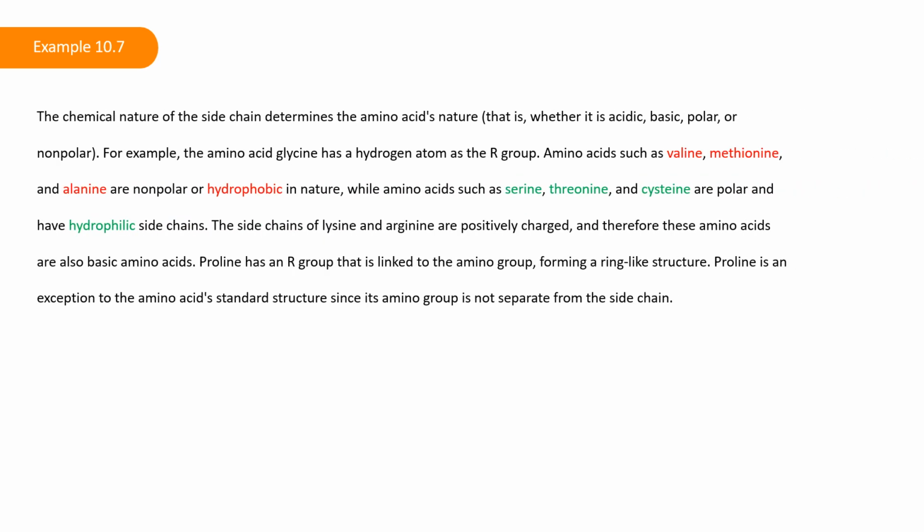The chemical nature of the side chain determines the amino acid's nature, that is, whether it is acidic, basic, polar, or nonpolar. For example, the amino acid glycine has a hydrogen atom as the R group. Amino acids such as valine, methionine, and alanine are nonpolar or hydrophobic in nature, while amino acids such as serine, threonine, and cysteine are polar and have hydrophilic side chains. The side chains of lysine and arginine are positively charged, and therefore these amino acids are also basic amino acids. Proline has an R group that is linked to the amino group, forming a ring-like structure. Proline is an exception to the amino acid's standard structure since its amino group is not separate from the side chain.